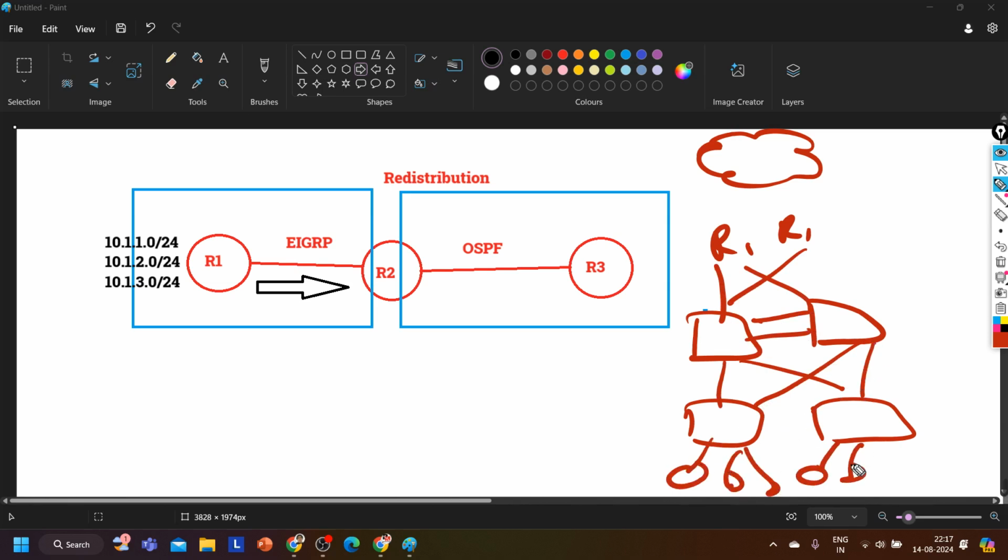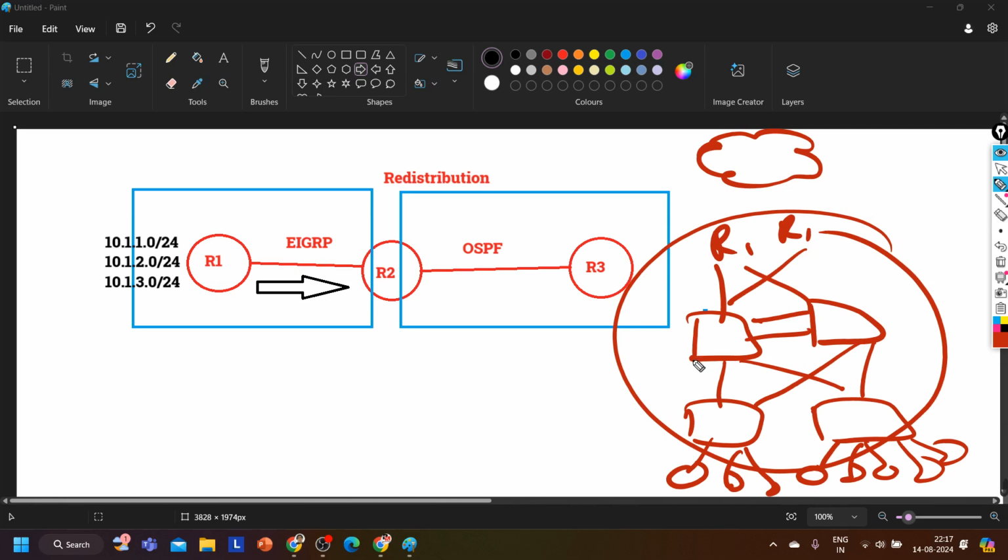And here I have end devices. This can be one branch office. Here also I can use the OSPF routing protocol, right? But generally I have multiple branch offices, and all are connected together. There is some data center, there's some headquarters, right?